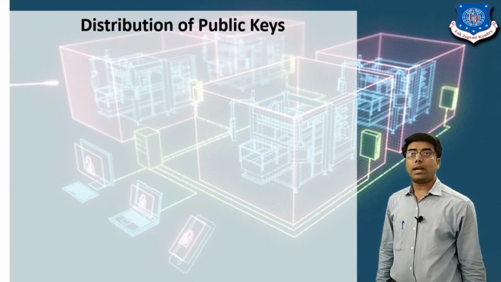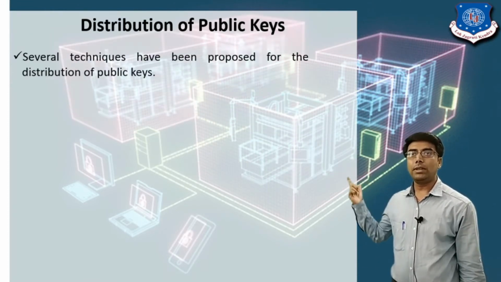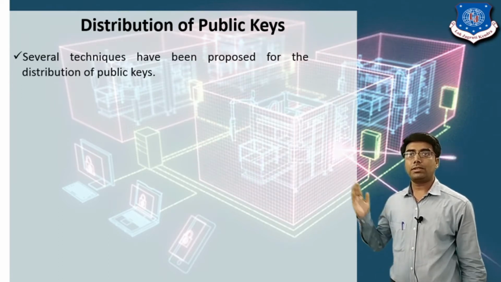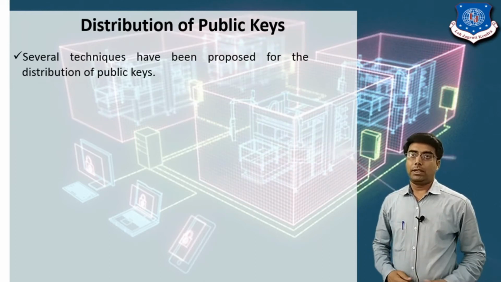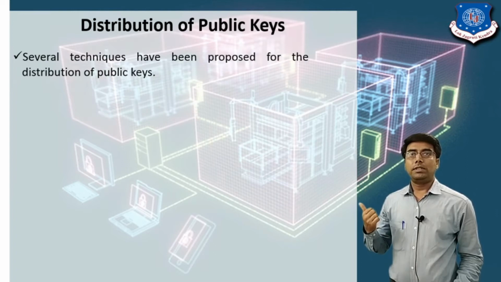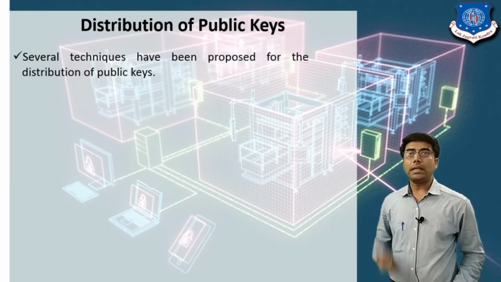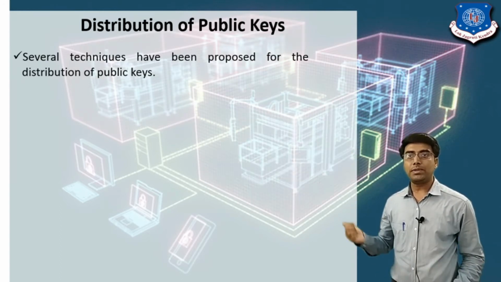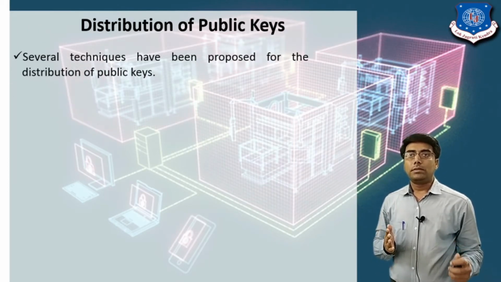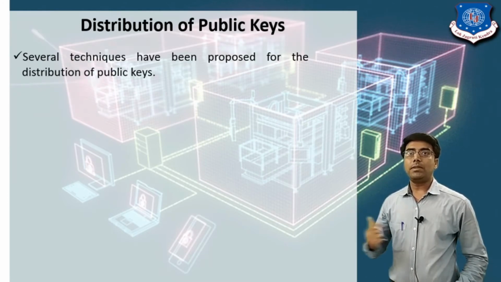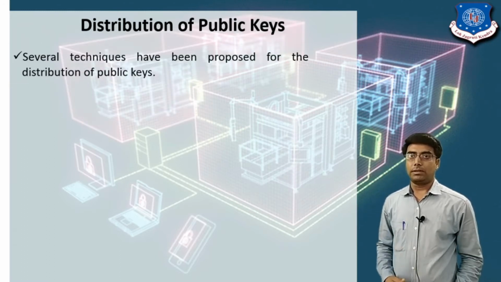Before starting the distribution of public keys, we have seen two types of key. The first is the secret key, and the second is the public key and the private key. The secret key is used in symmetric encryption, where the same key is used for encryption and decryption. The public key and private key are both used in asymmetric encryption, which means we use two keys for the encryption and decryption of the message.